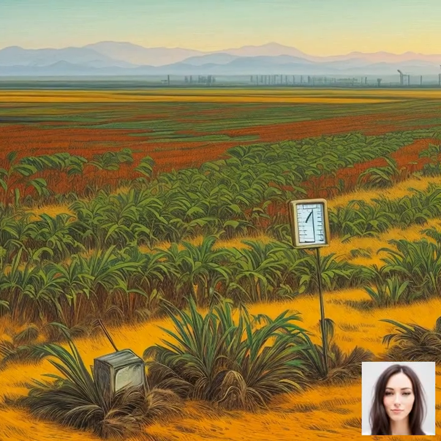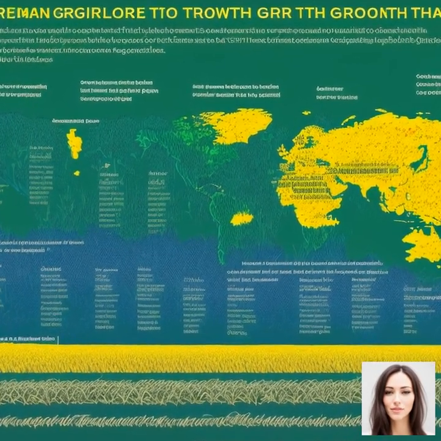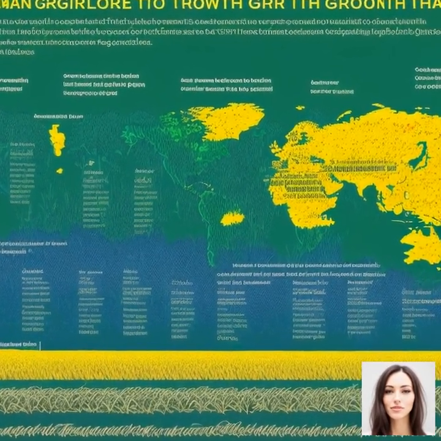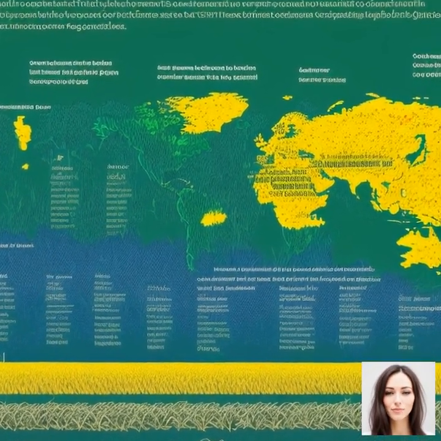Alright, let's dive right into our first topic. Understanding the fundamental relationship between climate change and agriculture. This is a critical issue because climate change has a direct impact on agricultural productivity and consequently our food security. Now, you might be wondering, how does climate change influence agriculture? Let's break it down.